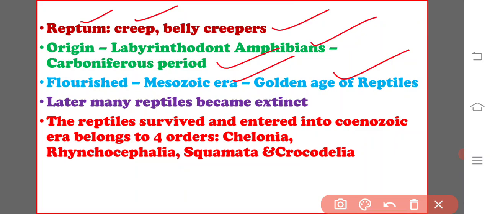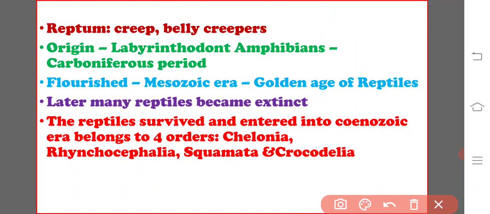Of all the reptiles which survived during the Mesozoic era, later on many became extinct, like the dinosaurs. Those reptiles which survived and entered into the Cenozoic era belong to four orders, namely Chelonia, Rhynchocephalia, Squamata, and Crocodilia.